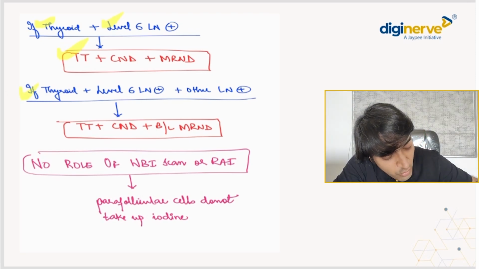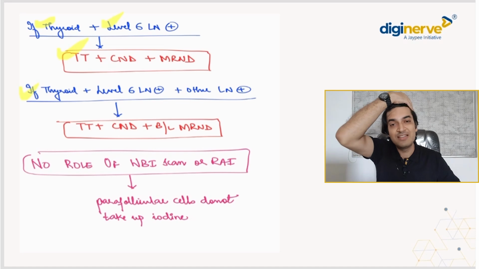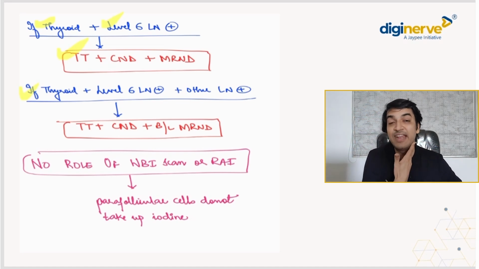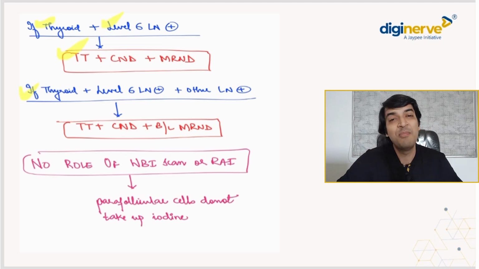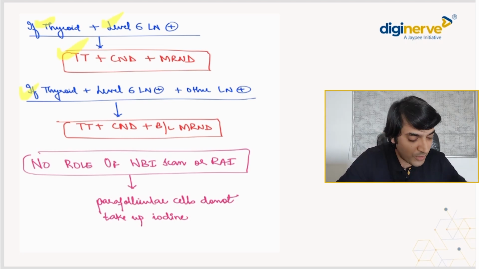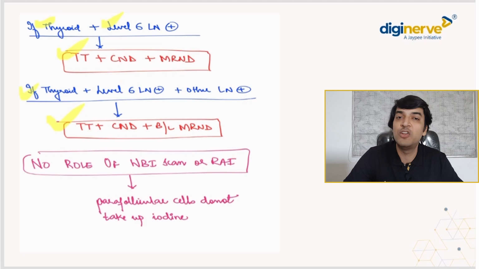Then if it is involving the thyroid plus the level 6 lymph node plus other node of one side, तो दोनों side का thyroid total thyroidectomy plus we'll be doing the bilateral central node dissection, central neck dissection plus we'll be doing bilateral MRND। आया समझ में? ओके, सो दिस इज हाउ इट स्टेइंग वन स्टेप अहेड ऑफ द ट्यूमर मीन्स।